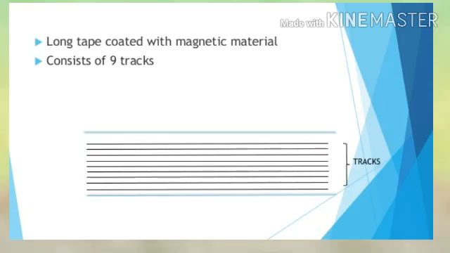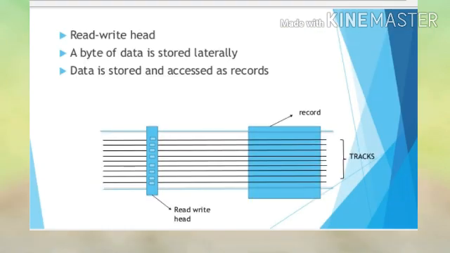Long tape coated with magnetic material consists of 9 tracks. In a magnetic tape, the parts are the read write head. A byte of data is stored laterally. Data is stored and accessed as records.